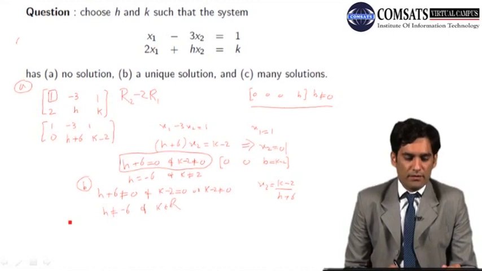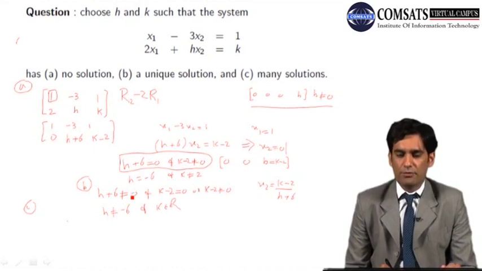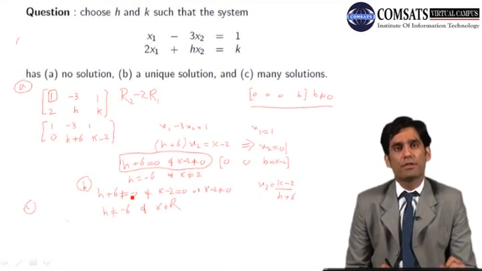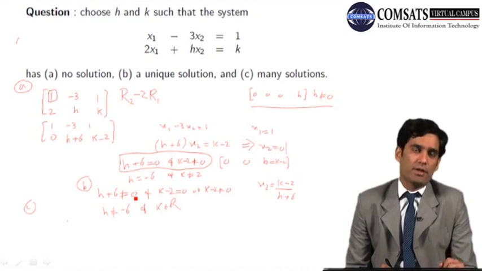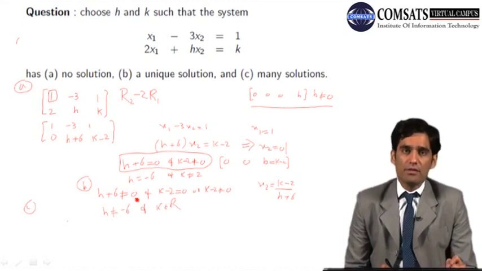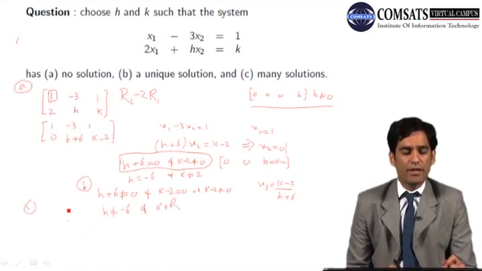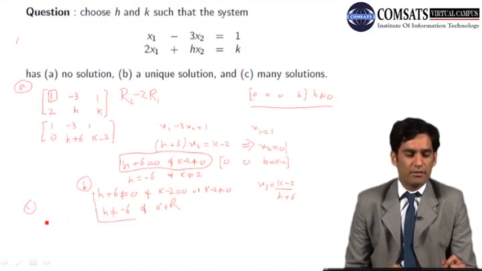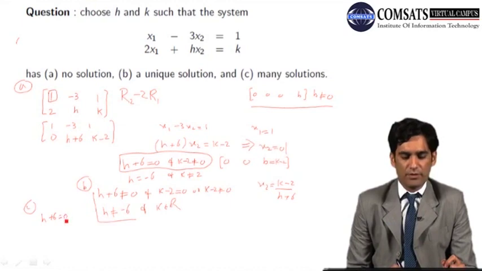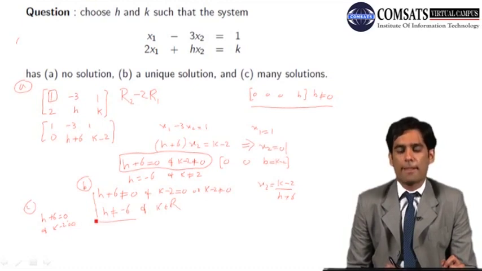Then the C part. For the C part, we have to make sure that our system of linear equations has infinitely many solutions. Our system of linear equations will have infinitely many solutions whenever we have a free variable, and we will have a free variable when h plus 6 equals 0 and k minus 2 also equals 0.